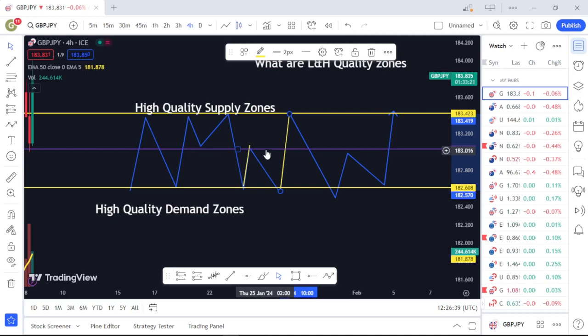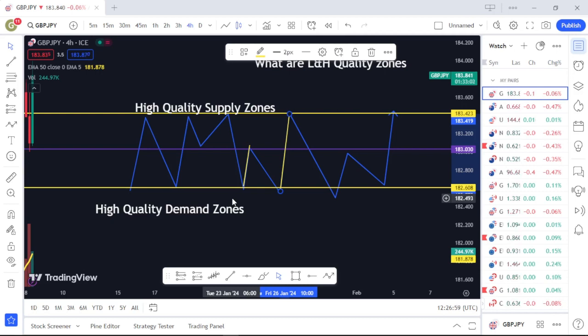and demand zones. Meanwhile, this top and bottom, which are the two yellow lines here, are the high quality supply and demand levels, because whenever the price gets there, it receives an immediate rejection which prevents it from breaking below it. So that simply makes it high quality.